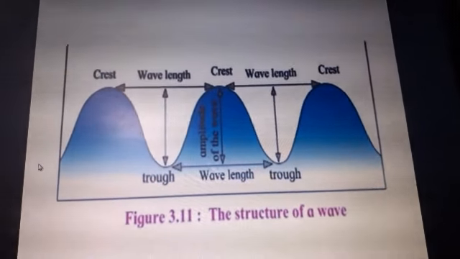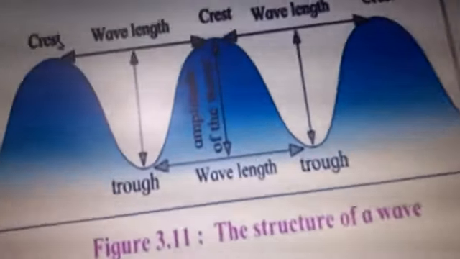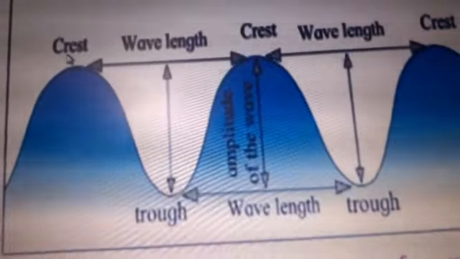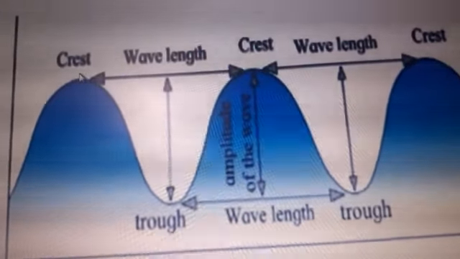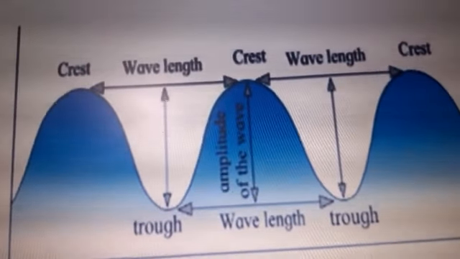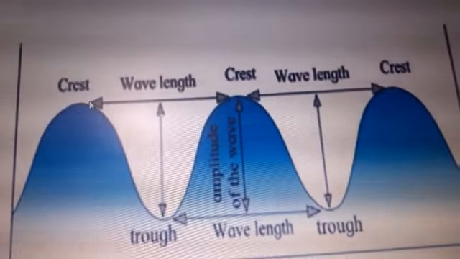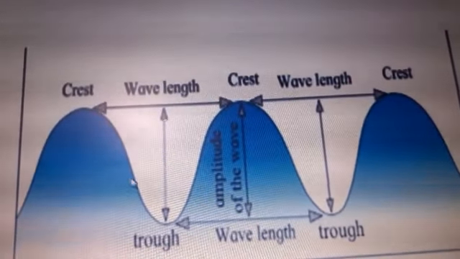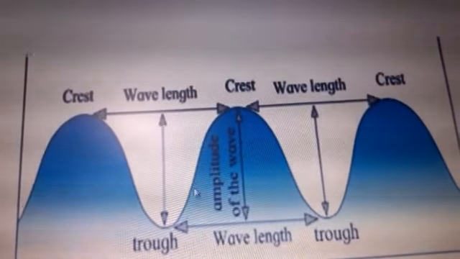Now this simple thing, this is the raised up portion. See, this is the raised up portion. You can see this raised up portion of the wave is called a crest. The water from the sea rises up, so this is called crest. It again comes down, falls down. It is called trough. Now the same water is not moving up, children.